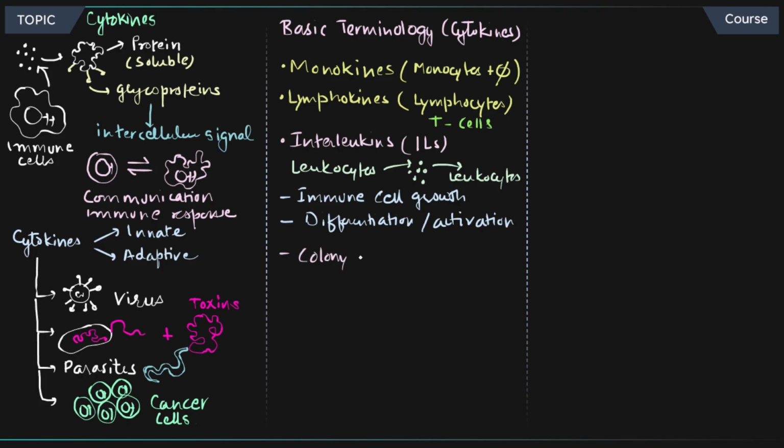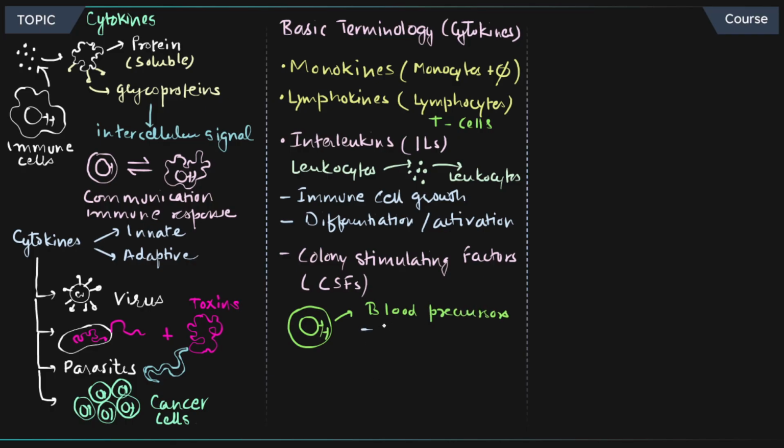And then you have another category which is colony stimulating factors. Colony stimulating factors, what are those, right? Specifically you have, let's say, blood precursors. Blood precursors are there, and those molecules, CSF molecules, they play an important role in growth as well as differentiation of those blood precursors. And that happens inside the bone marrow, where the process of haematopoiesis is going on. Right over there, those molecules are the colony stimulating factors.